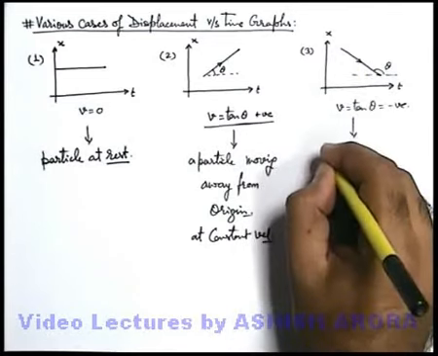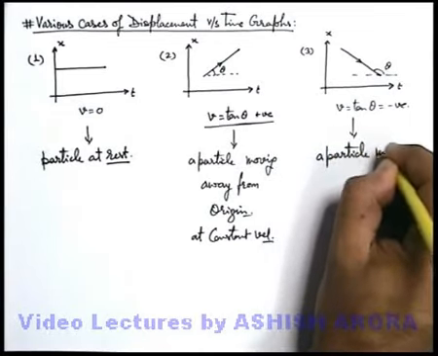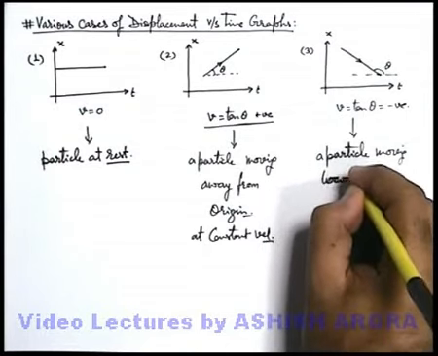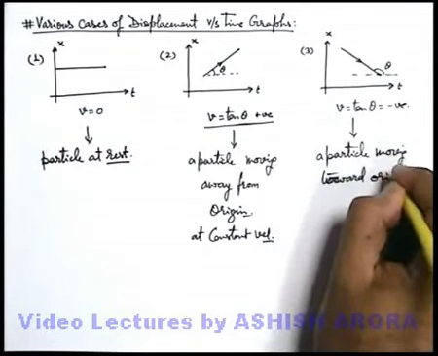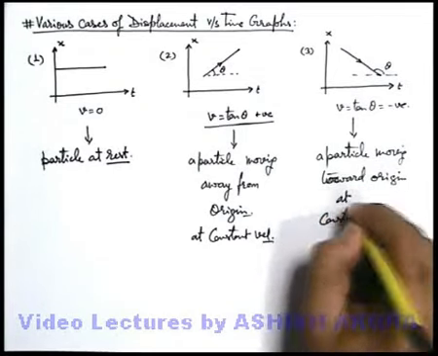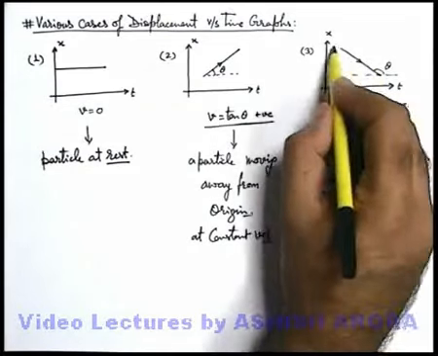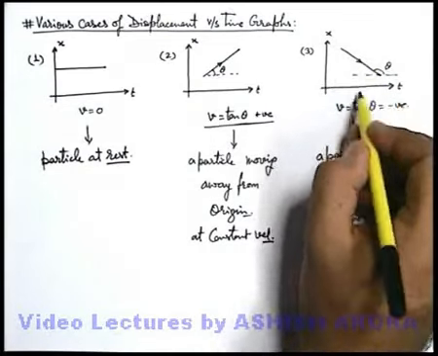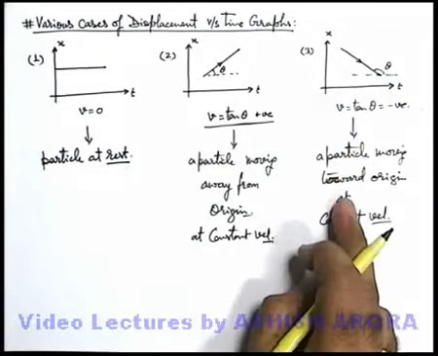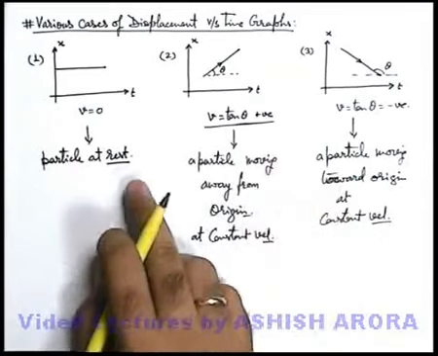So we can state it is the graph of a particle moving toward origin at constant velocity. Again we are taking velocity to be constant because at every point of time in this straight line the slope with the time axis is a constant. So these are the three motions you should always keep in mind, because in various questions we need to combine such type of graphs.